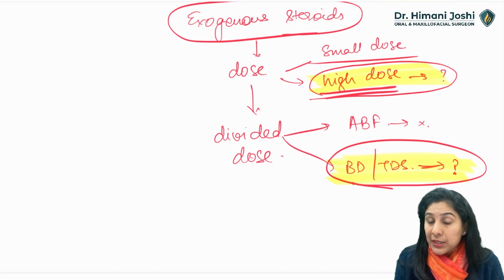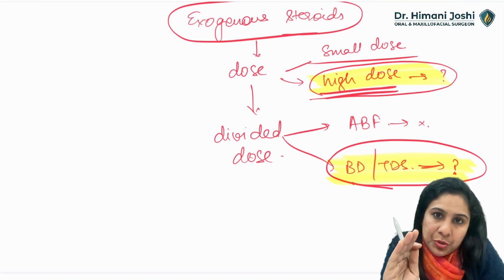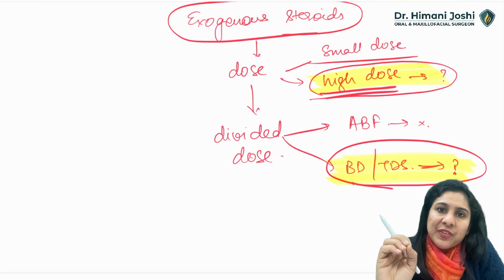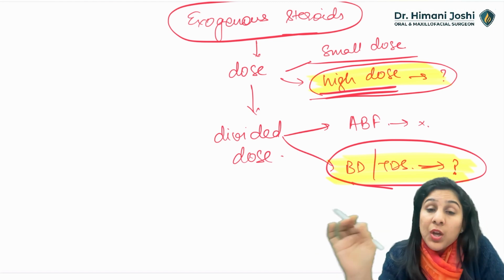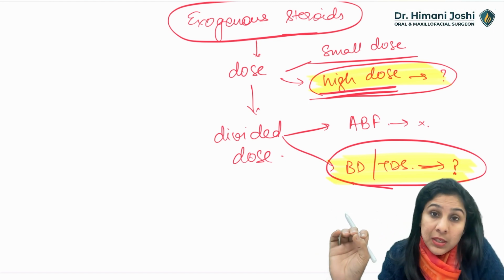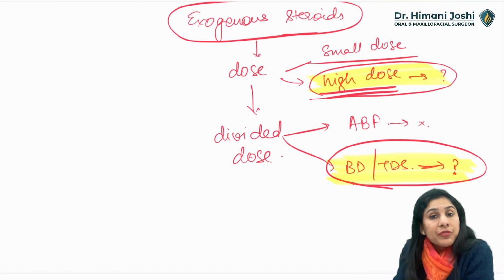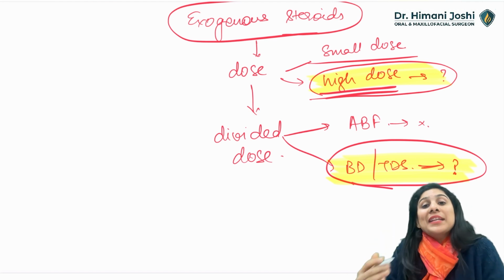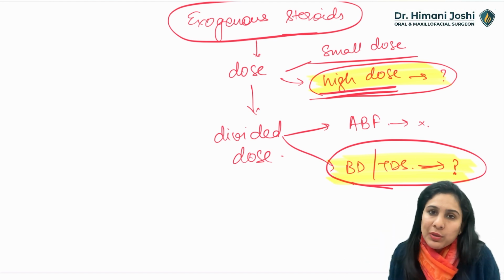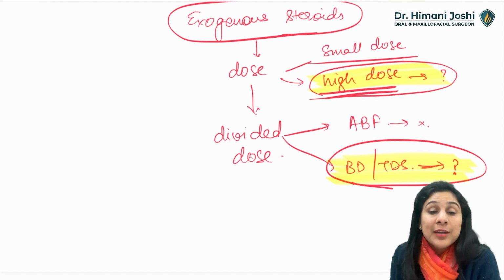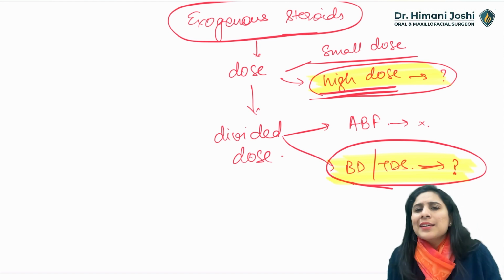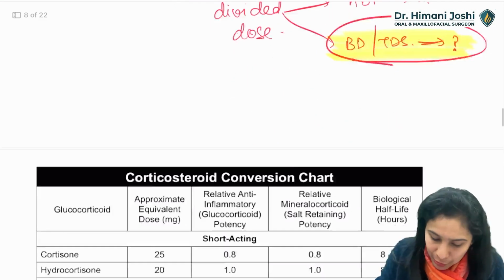So ideally, when a question is asked to you, it should be very, very specific: what is the dose of steroid, which steroid is being taken, what is the frequency of giving that drug, and based on that, ideally, you have to calculate whether you should supplement the steroid or you should not supplement. Still, I will tell you how to solve the questions also.